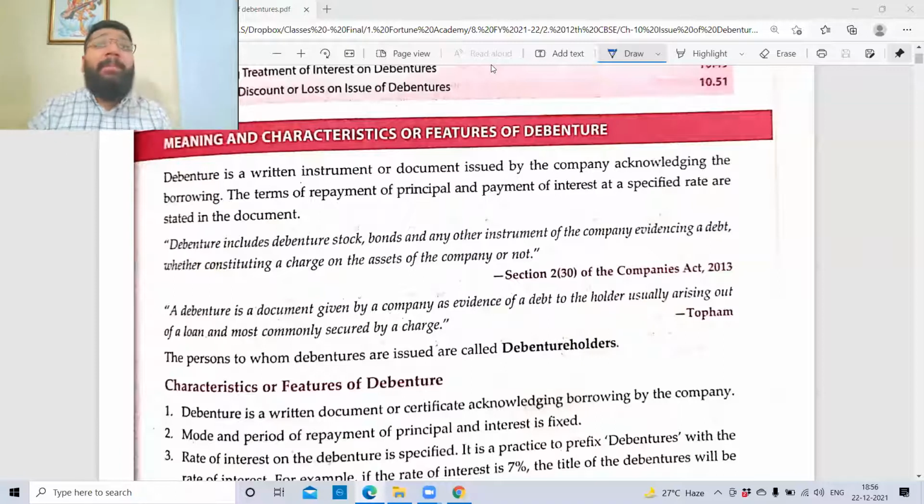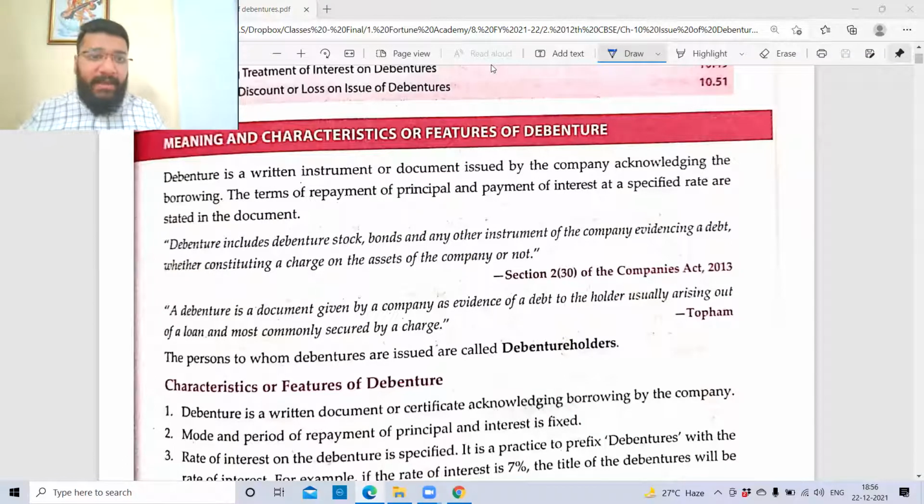So this entire chapter is dedicated to understanding the meaning of debentures, what the different types of debentures are, and the various ways in which we can issue debentures. Can we issue debentures in cash? That is consideration in cash. Debentures can be issued for a consideration other than cash. Debentures can be used as collateral. So there are multiple ifs and buts in this entire chapter, and that is why this chapter is that lengthy, right?